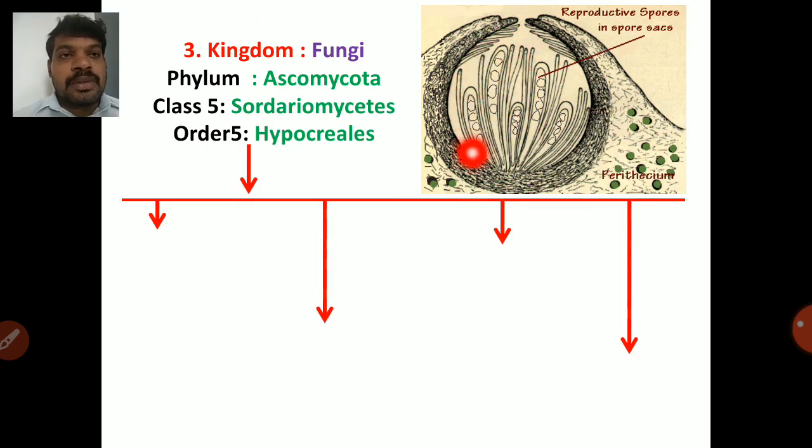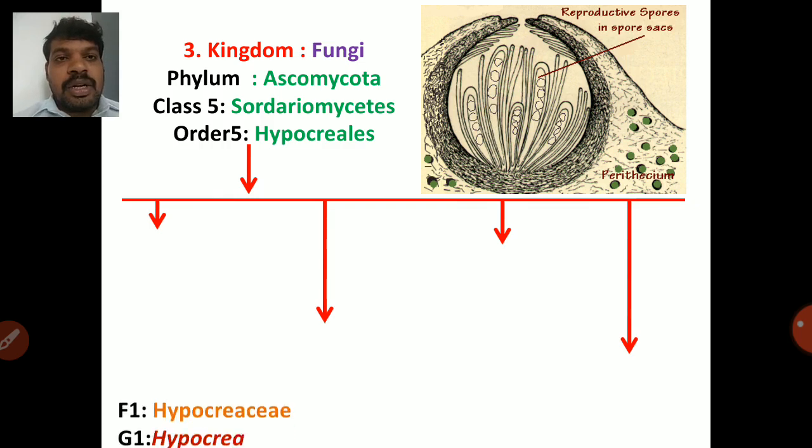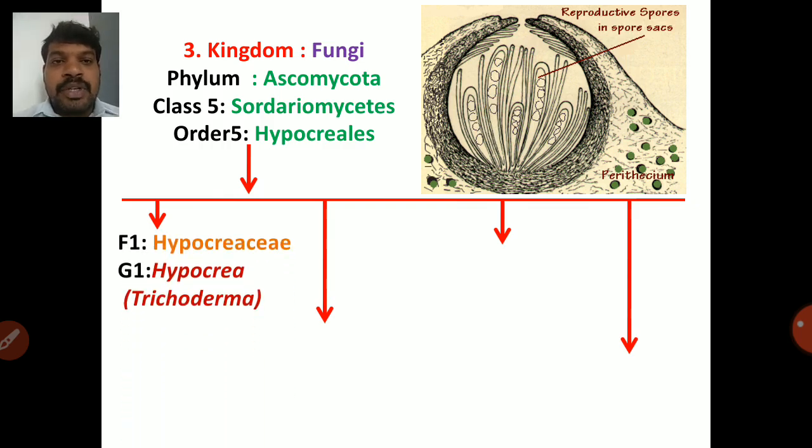If you look inside, there is a sac-like structure, that is ascus. Inside it there are small spores, that is ascospores. So this is our order 5 Hypocreales. Hypocreales contains Hypocreaceae. There is Hypocrea. Hypocrea means Trichoderma genus.